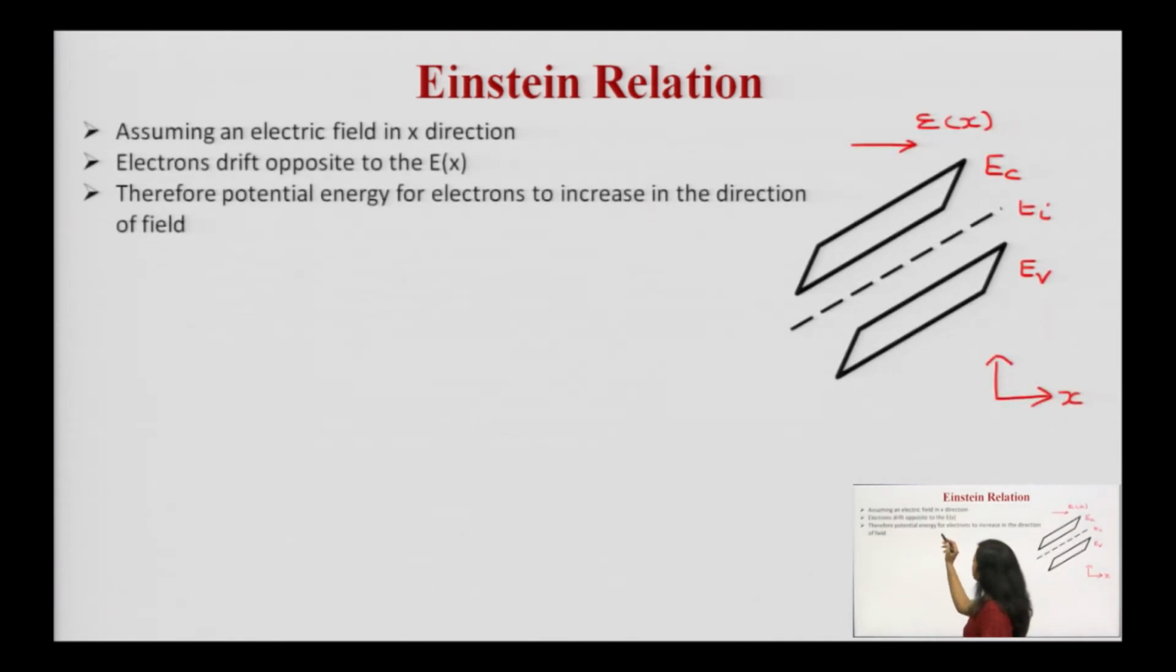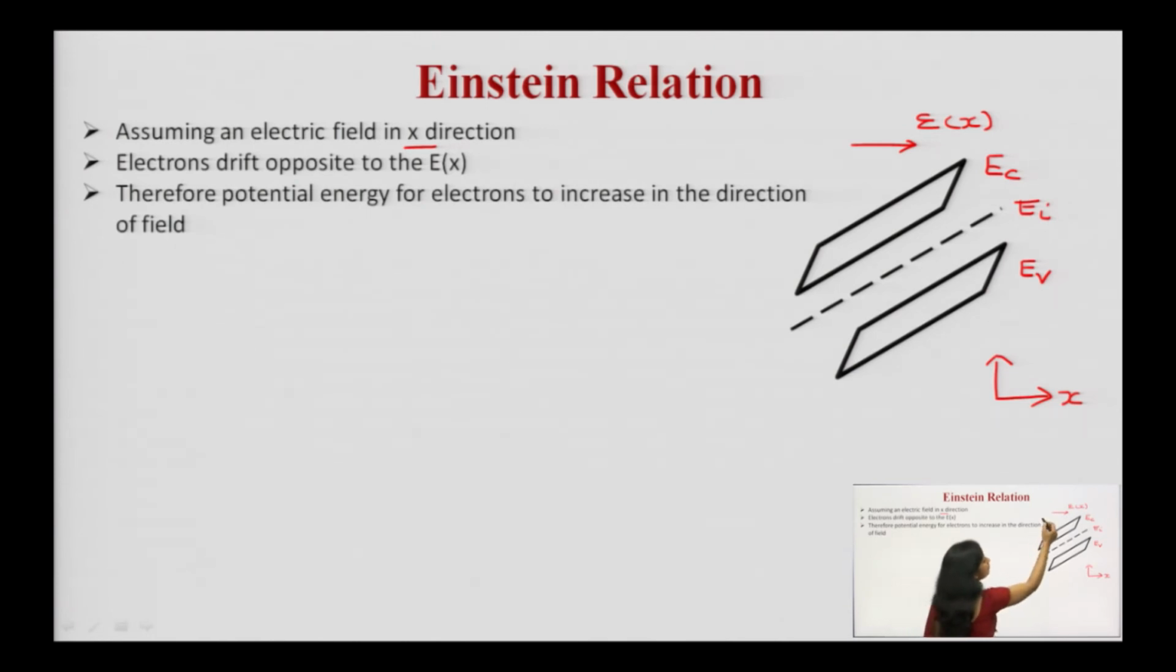Now, let us assume an electric field is in the x direction. You can see in this particular diagram, this is the valence band, this is the conduction band. In between the valence and conduction band, the intrinsic level has been drawn over here.